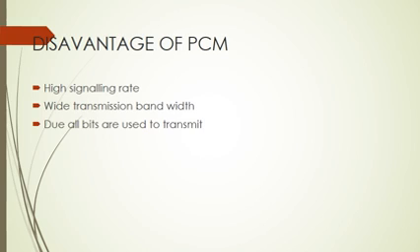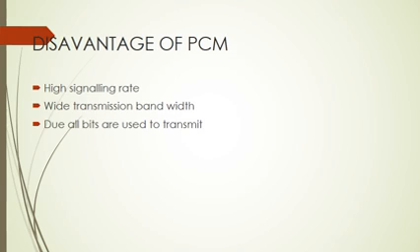But here one problem arises. If we keep the step size large, then the quantization error will increase. So at the cost of error, the signaling rate and the transmission bandwidth can be reduced.